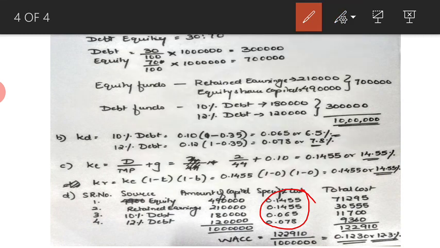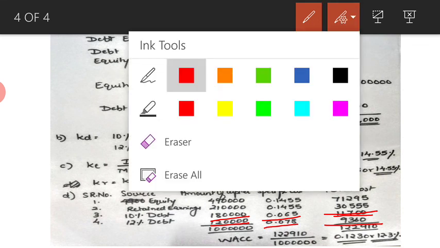What is the last step now? Multiply the amount of capital with the specific cost. Okay, so what is the amount of capital here? 4,90,000 into 0.1455 gives us 71,295. 2,10,000 into 0.1455 gives us 30,555. Then 1,80,000 into 0.065 gives us 11,700, and 1,20,000 into 0.078 gives us 9,360.